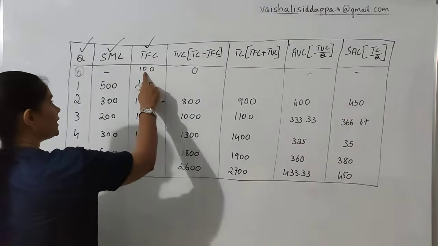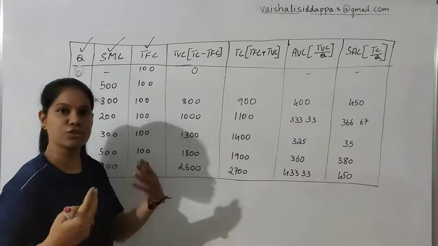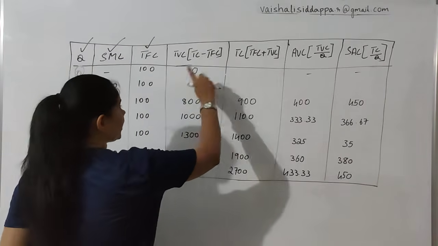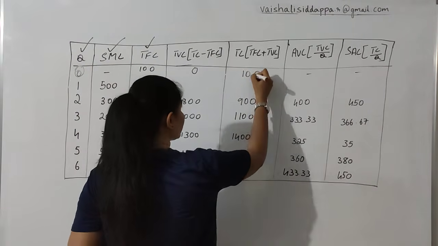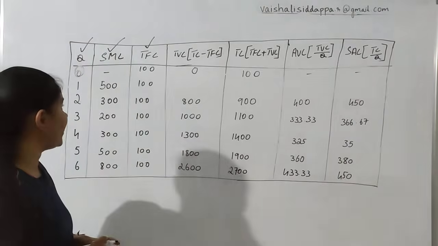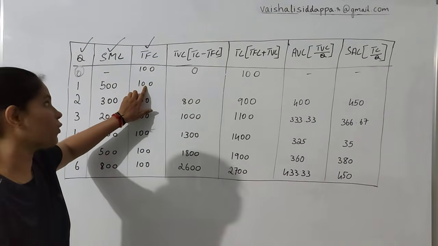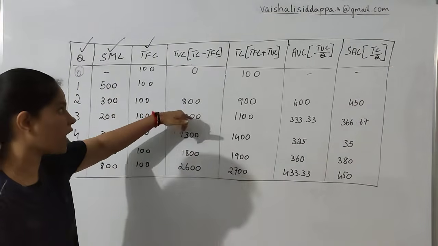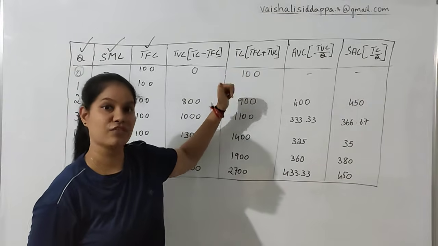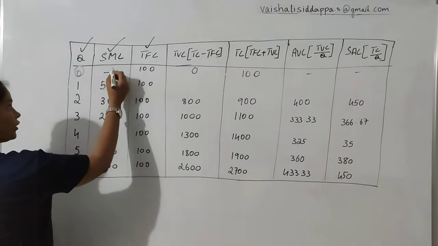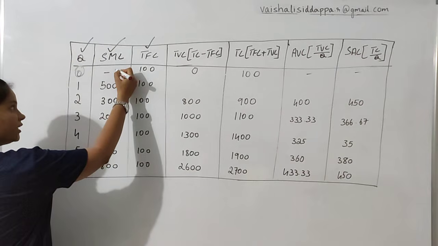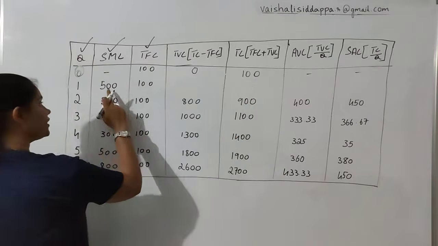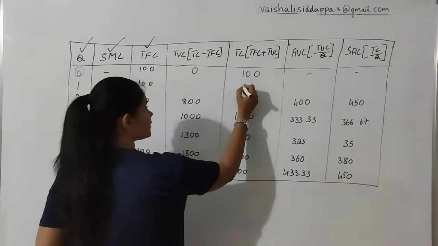In this case, TFC is 100, which the question has already given. TFC is 100, TVC is 0, so TC is definitely 100. So you do not have anything to add here, so it is the same. Now for finding the next TC, it will be easy. Now you have 100, and 100 plus 500 will be 600.